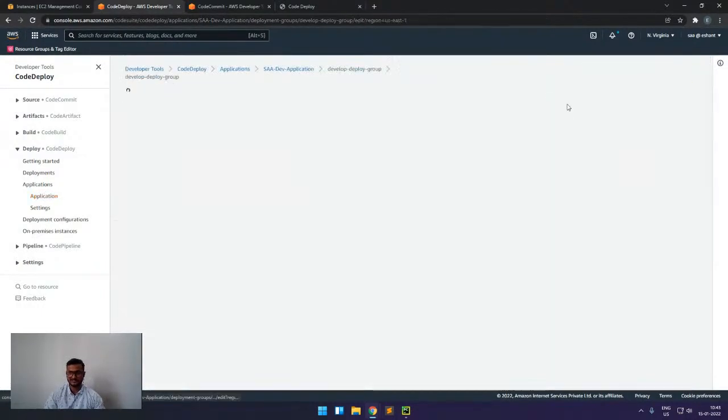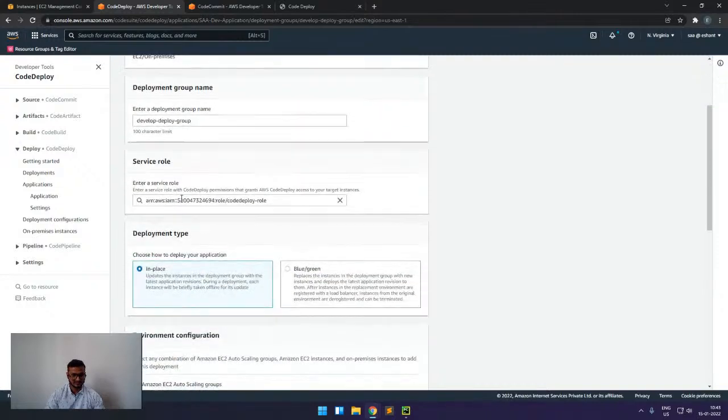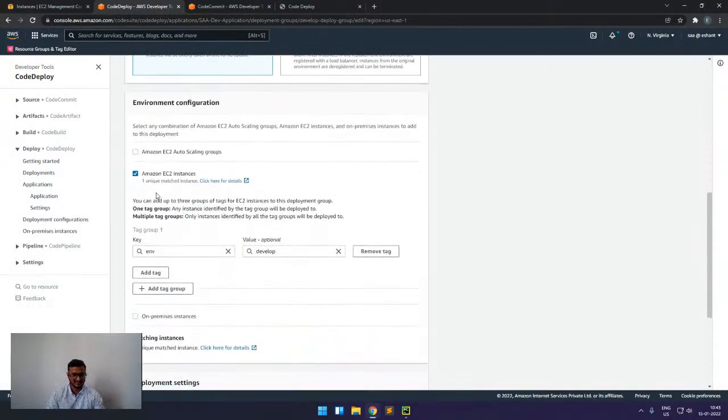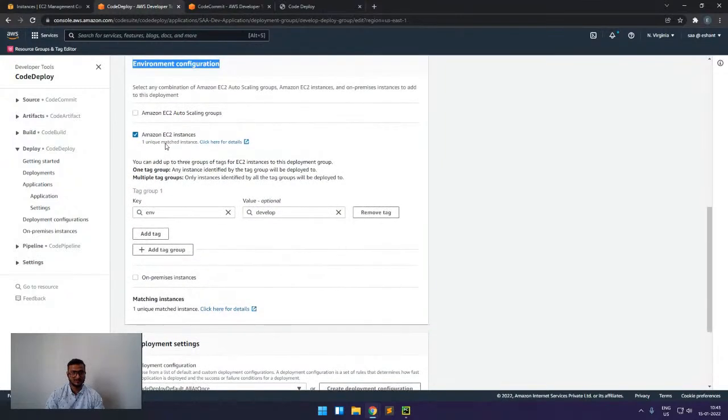For example, you can see that we have 2 types of deployment, which are in-place and blue/green. We discussed that in the presentation. Now this is the configuration part. So how will my CodeDeploy know where I have to deploy?